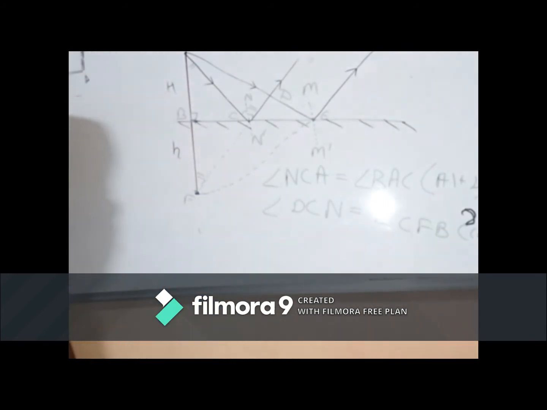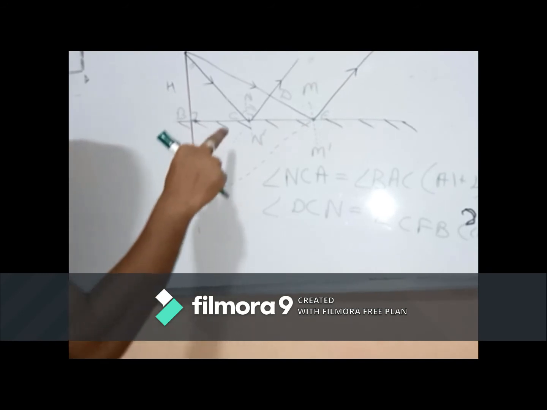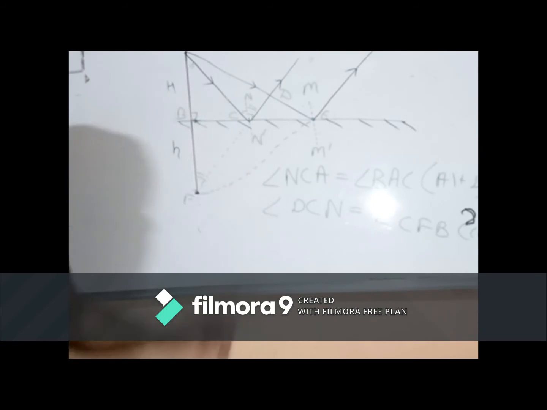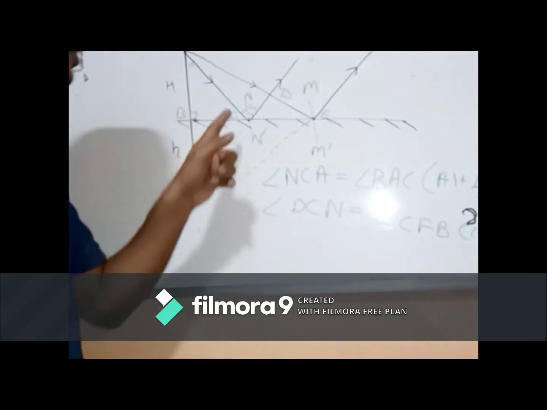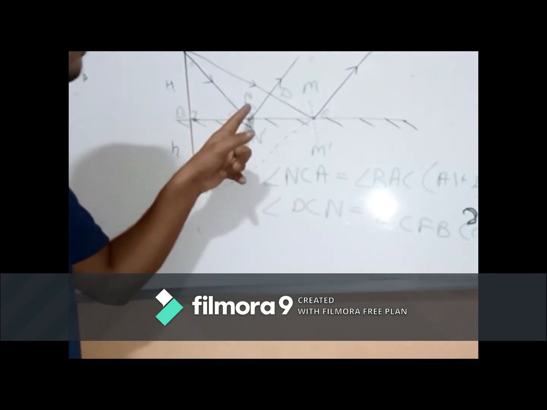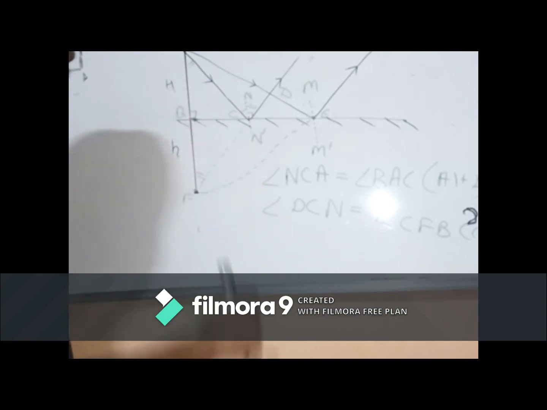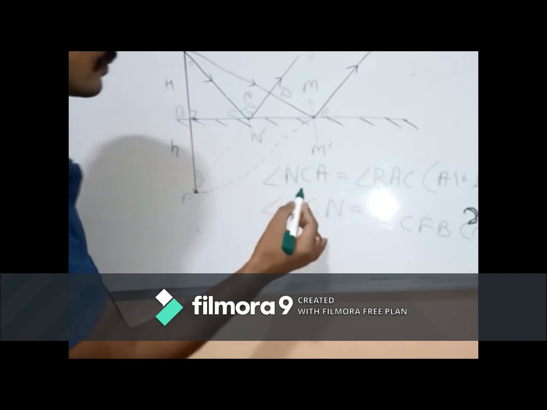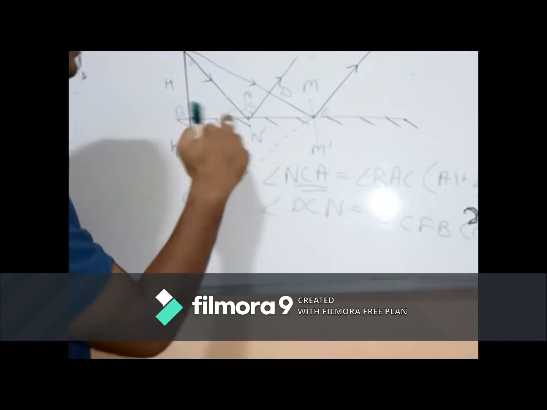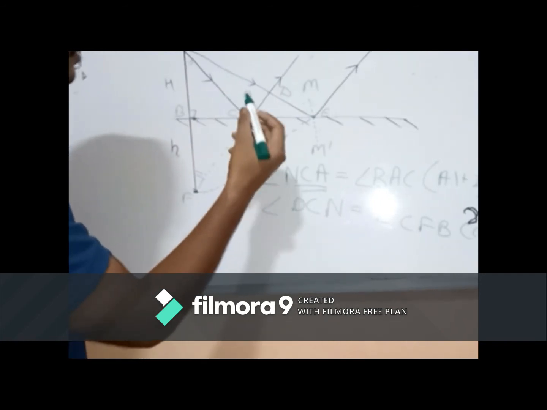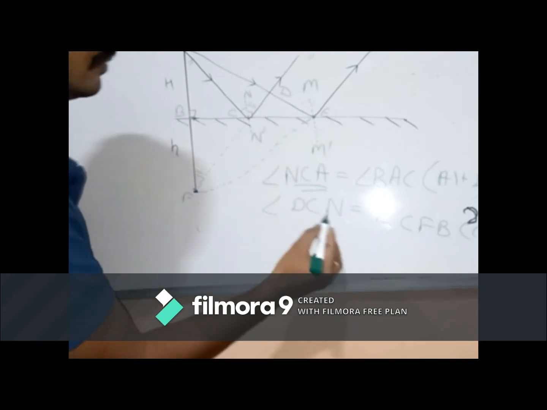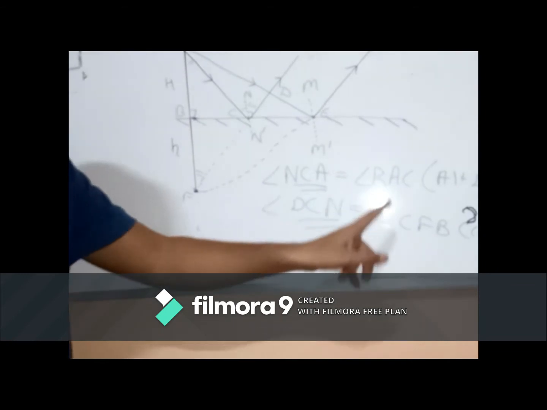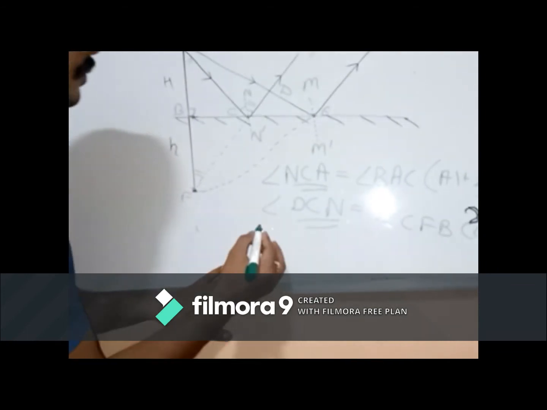Corresponding angles, okay. You know that these two angles will be the same according to the laws of reflection. Angle of incidence will be equal to angle of reflection. That means angle ACN will be equal to NCD. So these two angles are equal, therefore these two angles are also equal.